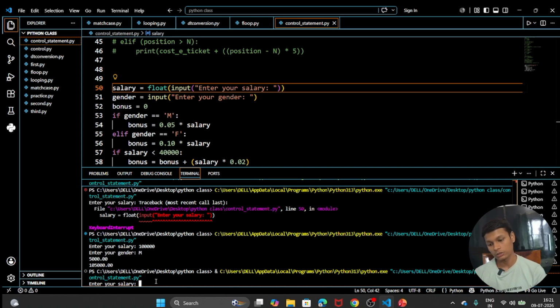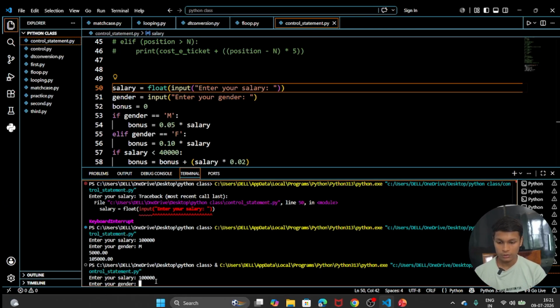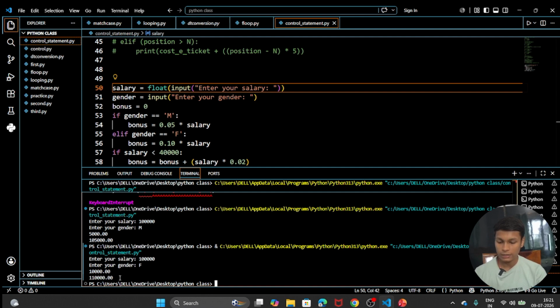How much bonus are you getting? I put the same value here, 1 lakh, and the gender is now female. You can see that if the gender is female, we are going to give 10,000 rupees as a bonus, directly half of the male.